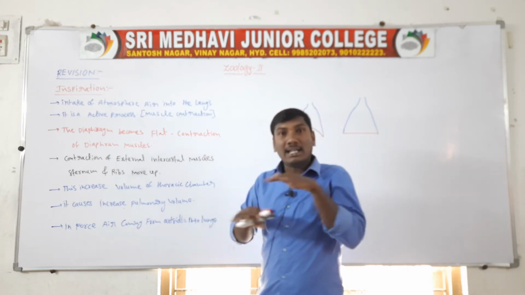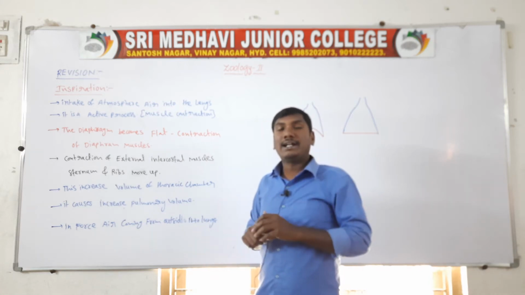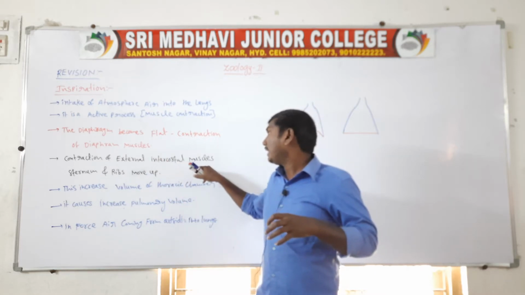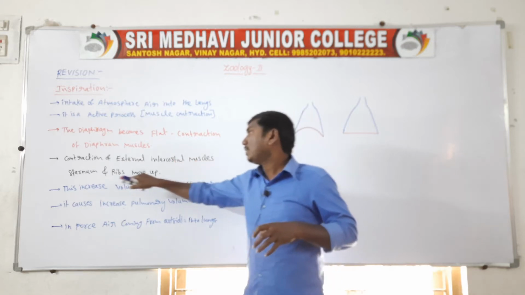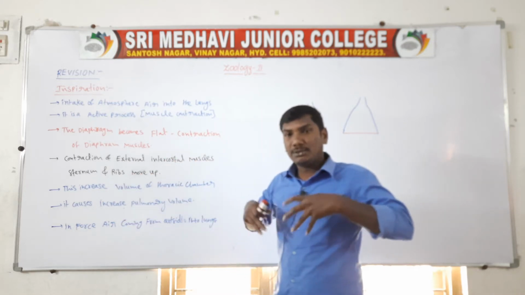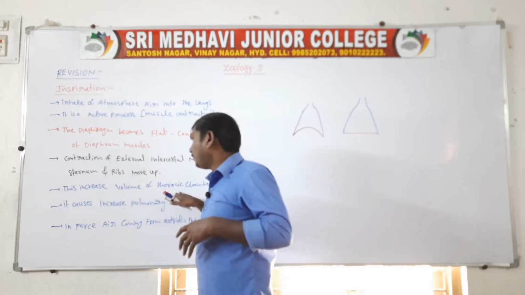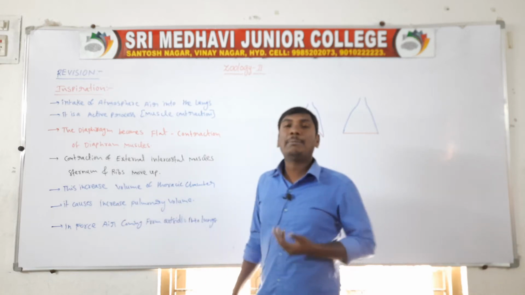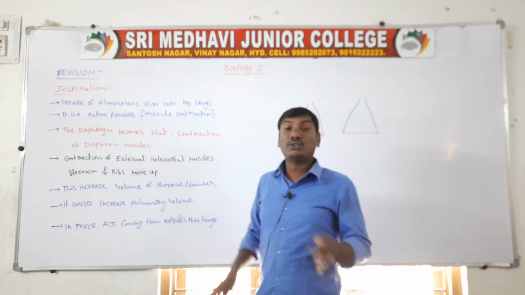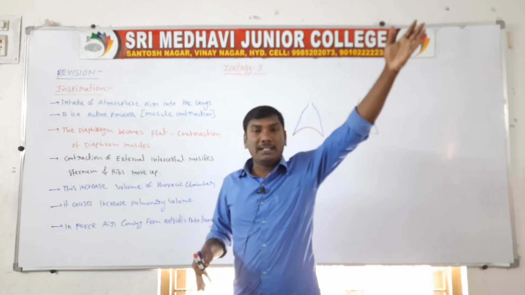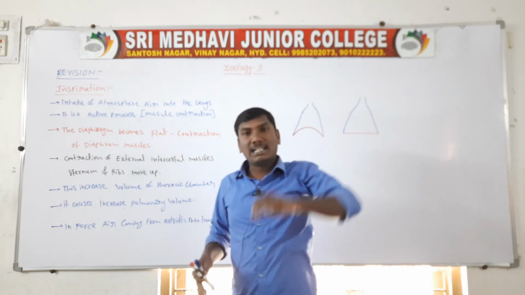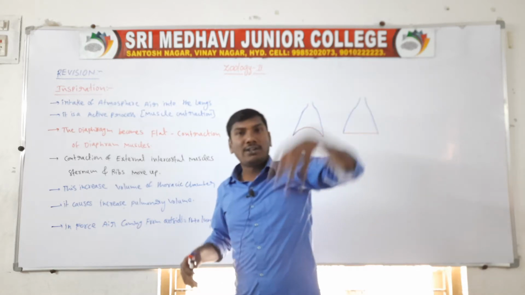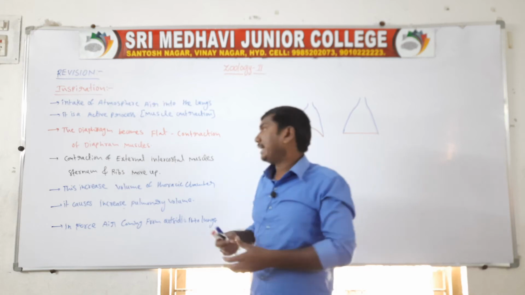The diaphragm becomes flat because of contraction of diaphragm muscles. Next, the contraction of external intercostal muscles. Sternum and ribs move up. This increases the volume of the thoracic chamber. It causes an increase in pulmonary volume, so the atmospheric air is forced into the lungs. This is called inspiration.